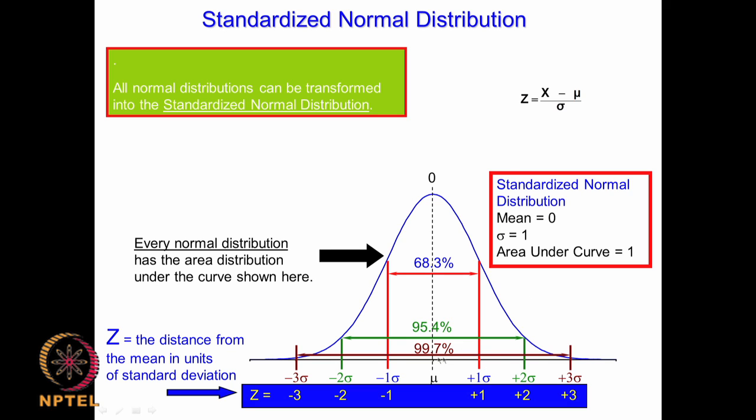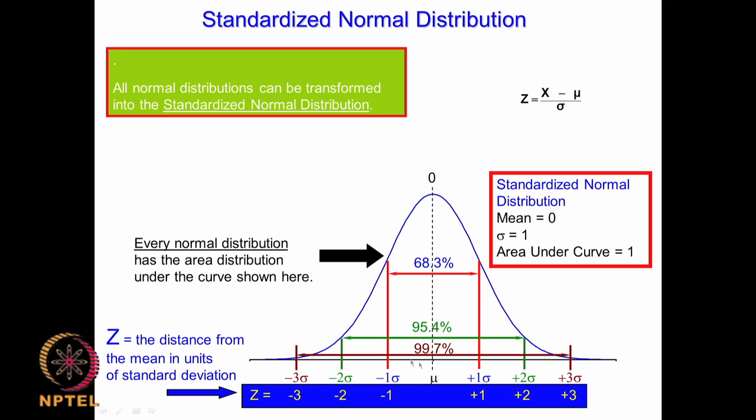So we have mu plus sigma, mu minus sigma, mu plus 2 sigma, mu minus 2 sigma, mu plus 3 sigma, mu minus 3 sigma. So corresponding to that z, 1 sigma will become 1, 2 sigma will become plus 2, 3 sigma will become plus 3. Minus 1 sigma will become minus 1, minus 2 sigma will become minus 2, minus 3 sigma will become minus 3. So all you have to do is substitute mu equal to 0, x equal to minus 3 sigma, so z will become minus 3.